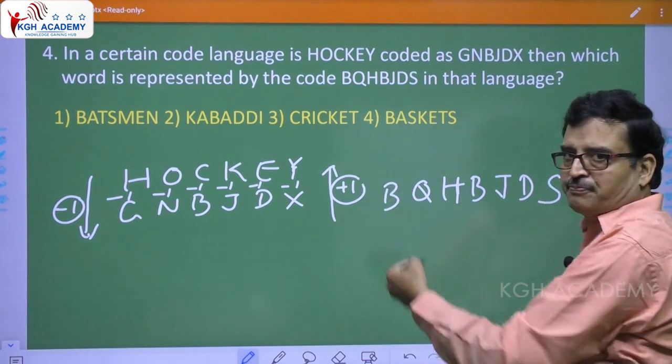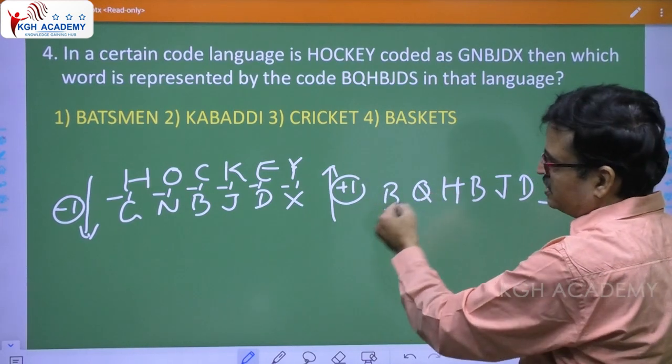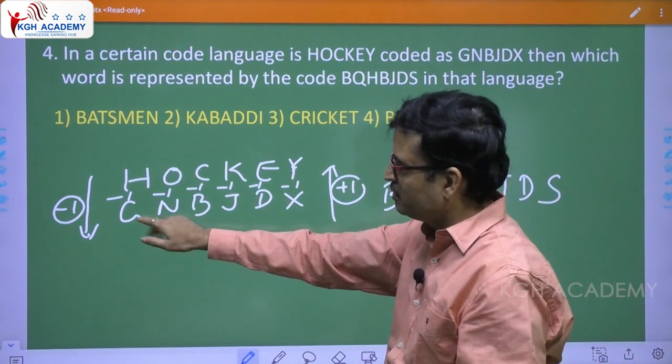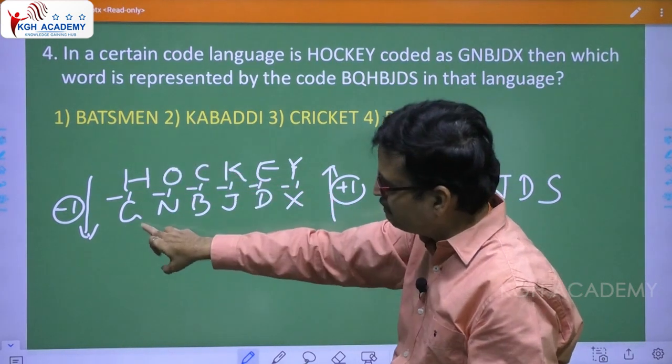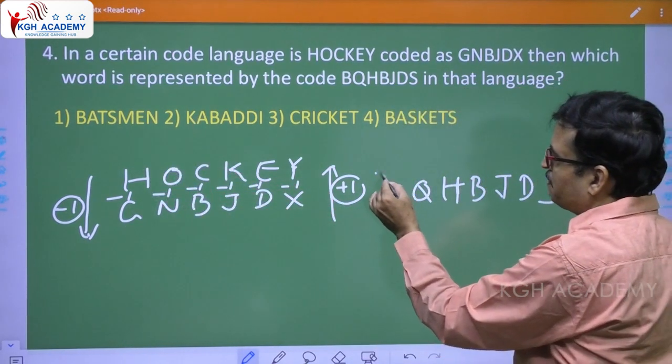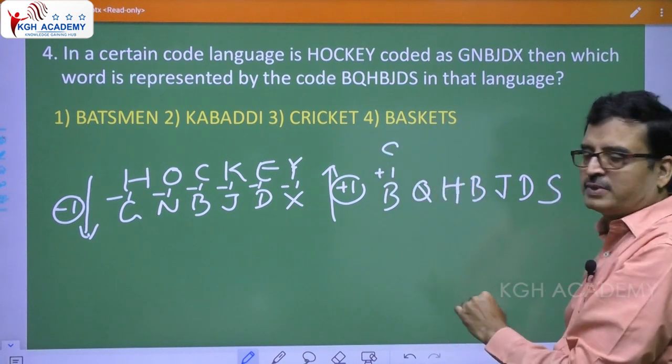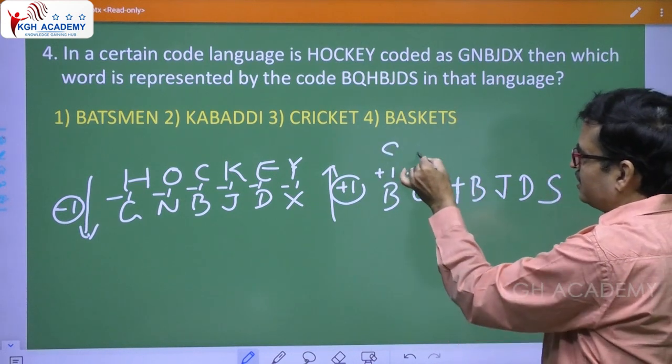So when you go up, see B plus 1. Here we say minus 1. When you go to the top, because G plus 1, right? So B plus 1 is C, Q plus 1 is R.